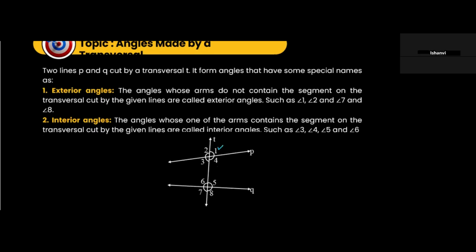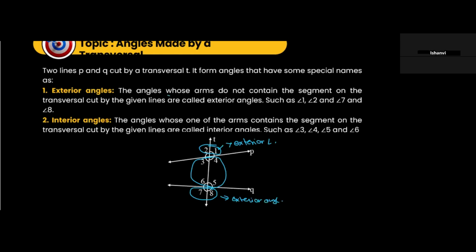Interior angles are the angles which are inside, between these two lines and the transversal. And angles 1 and 2 and 7 and 8 are known as exterior angles.